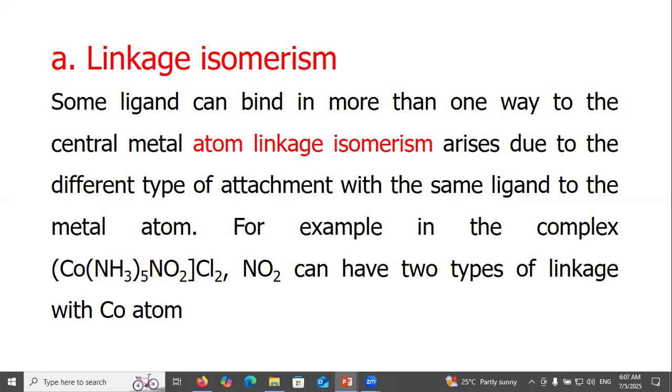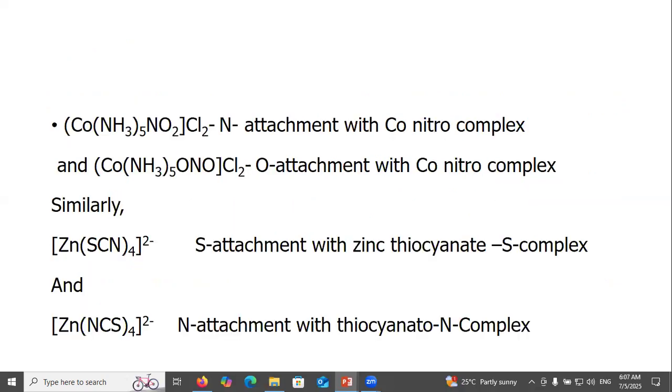Nitrite has two types of linkage with cobalt. See, N attachment with the cobalt is the nitro complex and the oxygen attachment with cobalt is the nitrito complex. Similarly, S attachment is the thiocyanate S complex and the nitrogen attachment is the thiocyanate N complex.